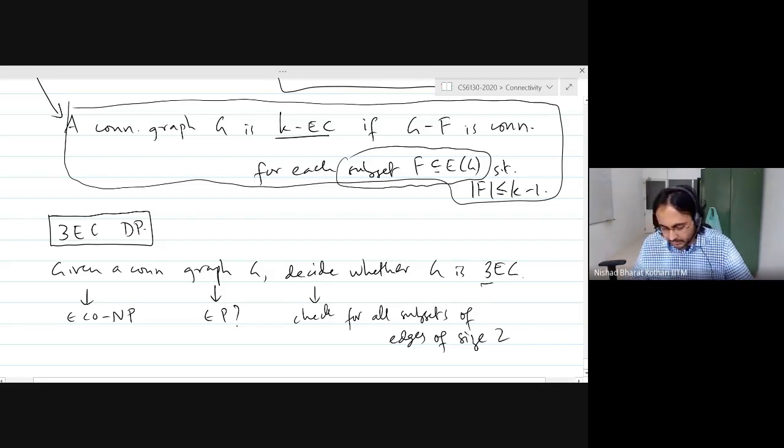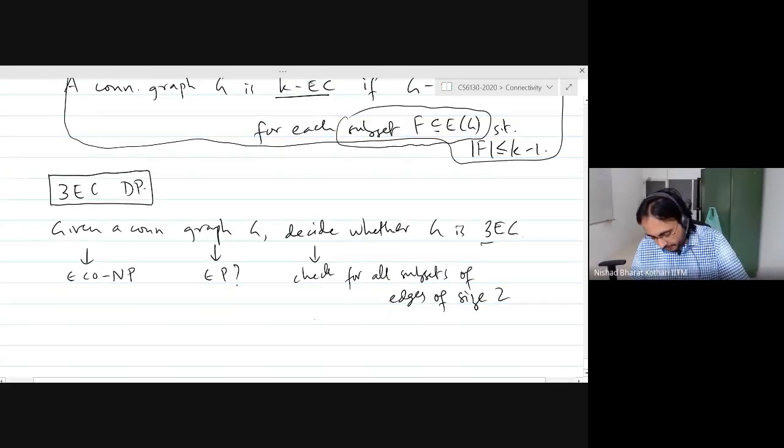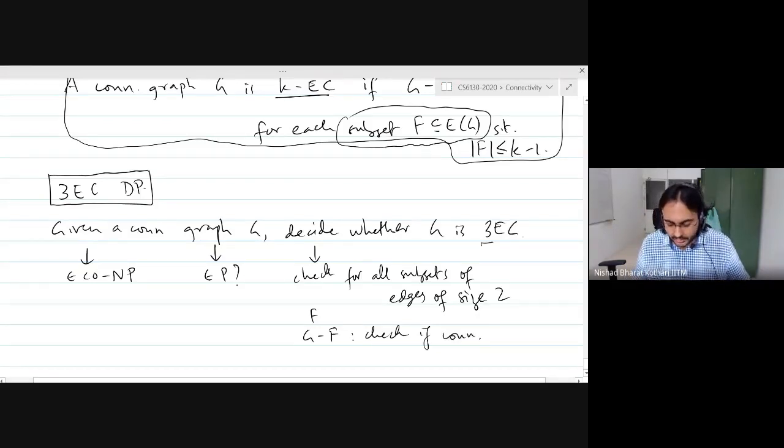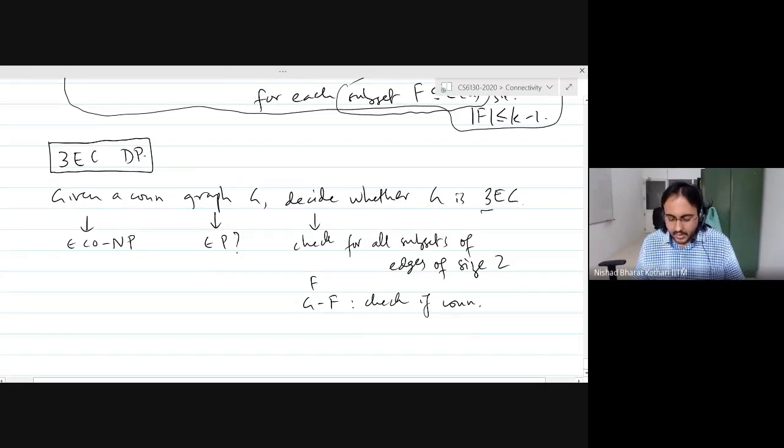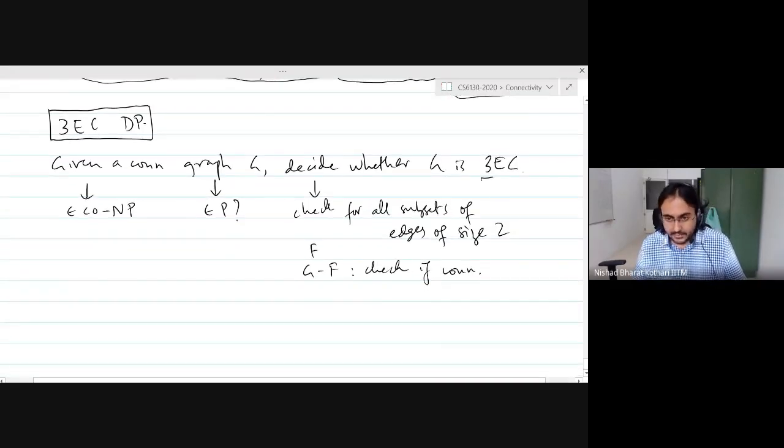So take any subset of size 2, let's say f, look at the graph G minus f and check if G minus f is connected. If the graph is disconnected, then you are done. The graph is not 3 edge connected. Otherwise, the graph is 3 edge connected, right? So you are checking for all subsets of size 2. So this is polynomially many of them, and then checking connectivity is order n square.